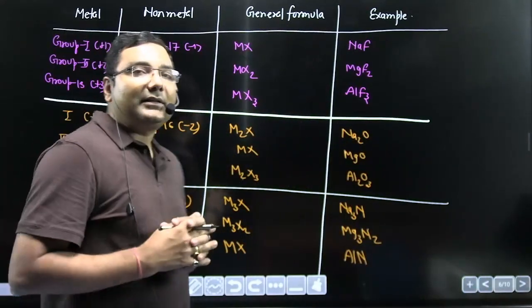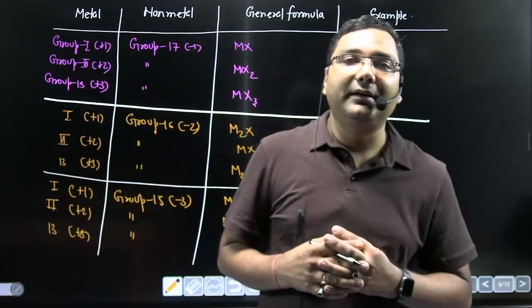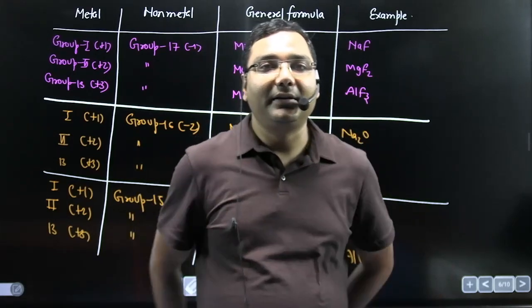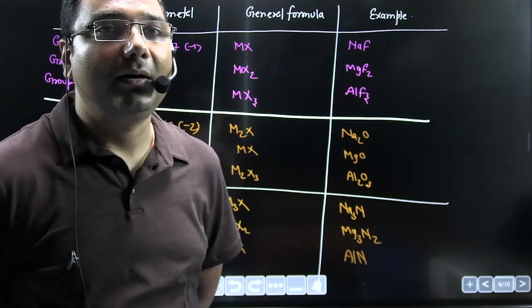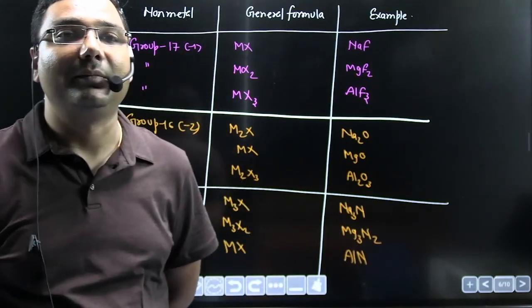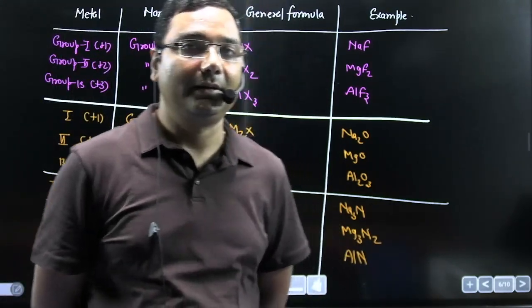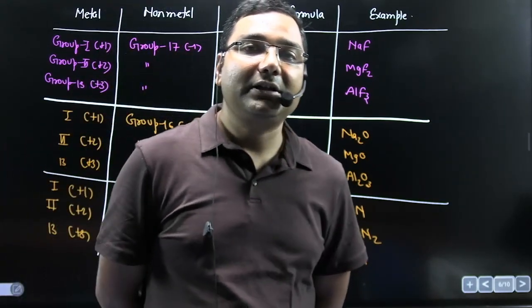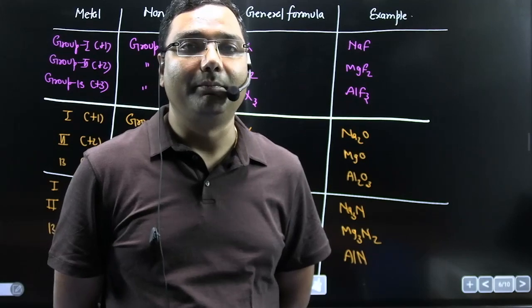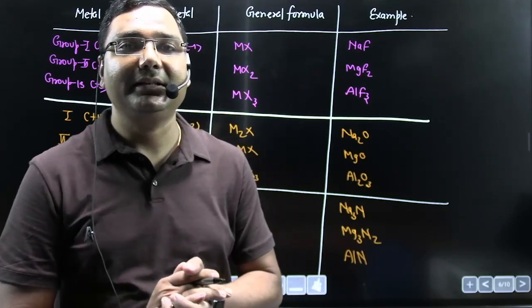Now we have discussed how the formation of ionic bond occurs, what is the basic condition for the formation of ionic bond, and how you can derive the formula of an ionic compound with the help of different metals and different non-metals. Now we are going to discuss how we can compare the bond strength of various ionic compounds.